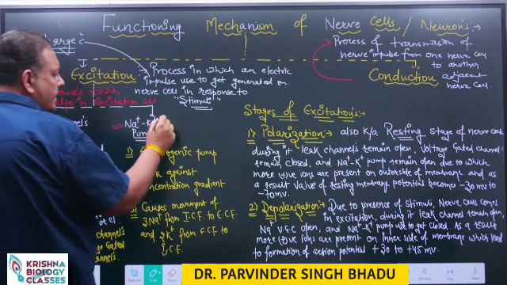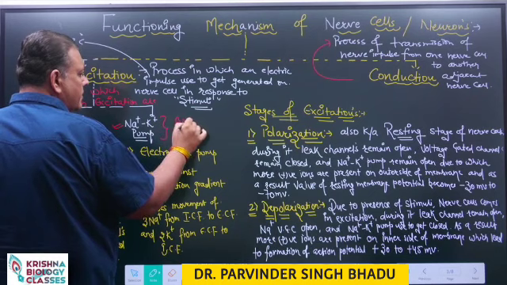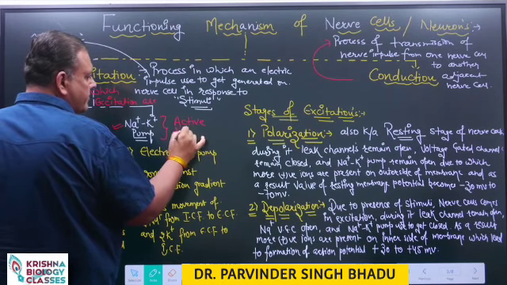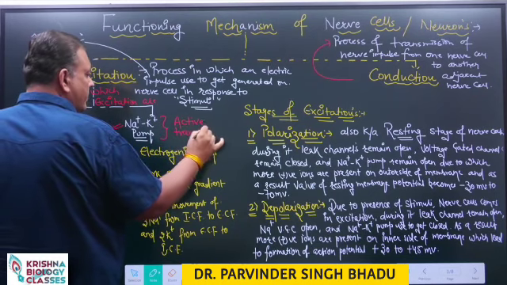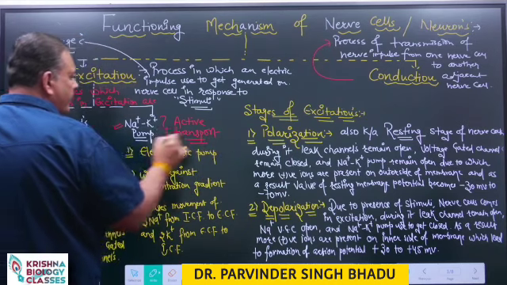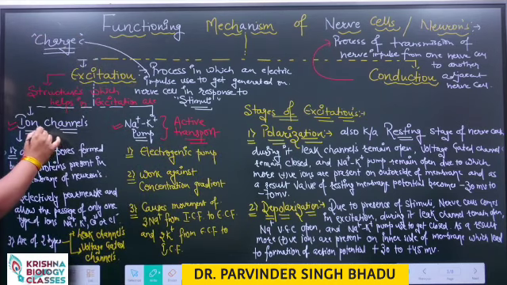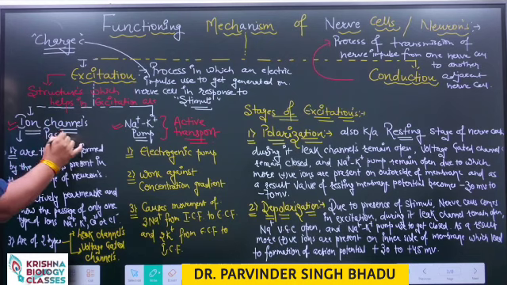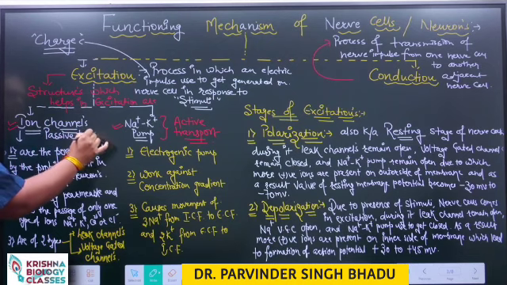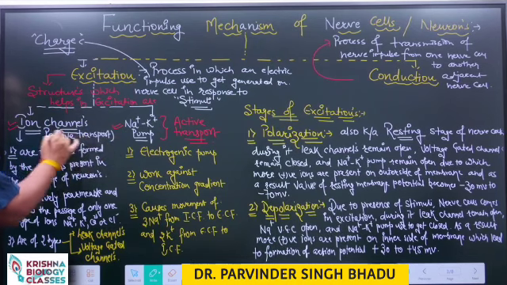The active transport is achieved with the help of the sodium potassium pump, and passive transport is achieved with the help of ion channels.